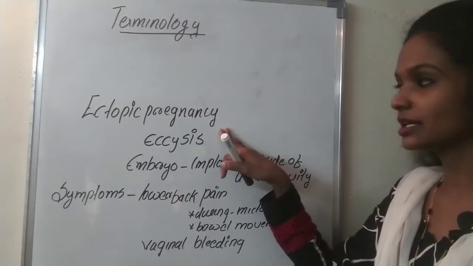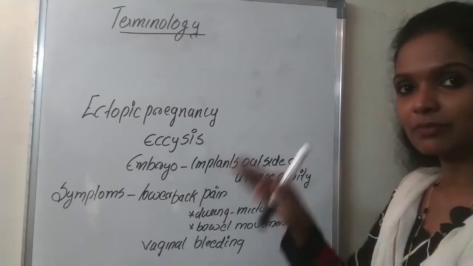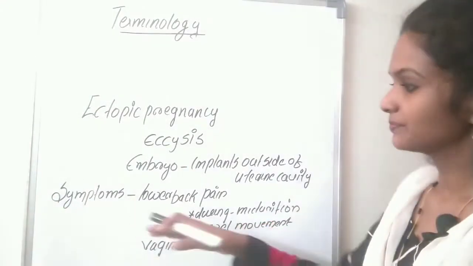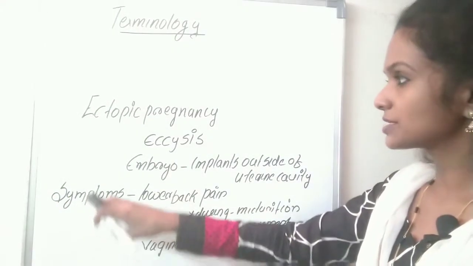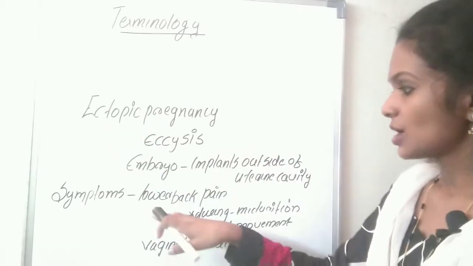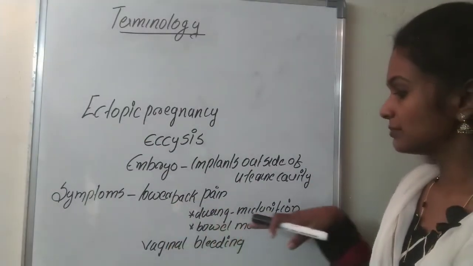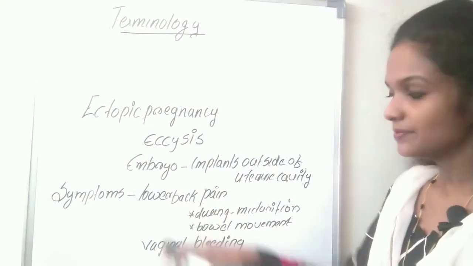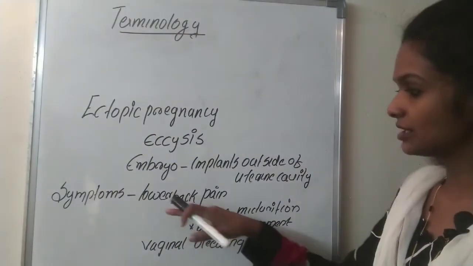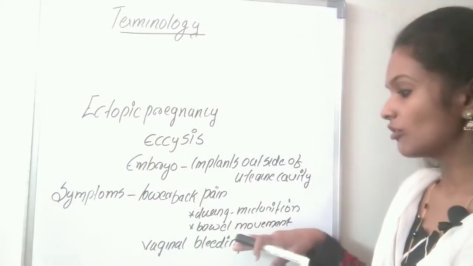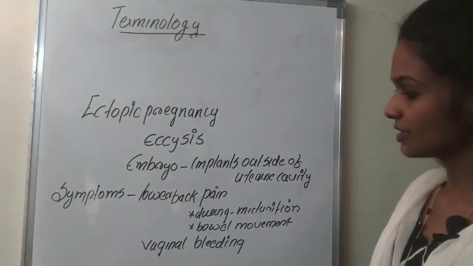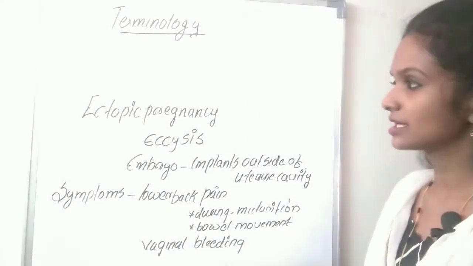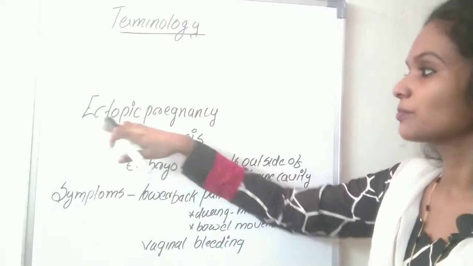In most conditions of ectopic pregnancy, the implantation occurs in the fallopian tube. But it can occur anywhere. And the most common symptoms you can observe for the ectopic pregnancy are lower back pain during micturition. While passing the urine, they feel low back pain. Another is they will feel low back pain once the bowel movement occurs. And another thing is vaginal bleeding. These are the main symptoms they can observe in the ectopic pregnancy.